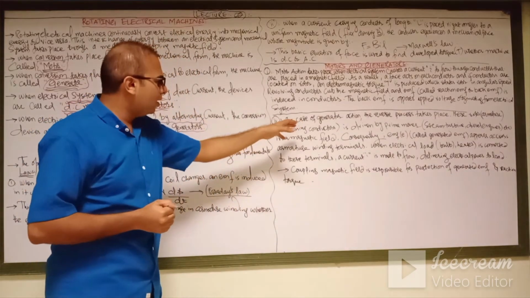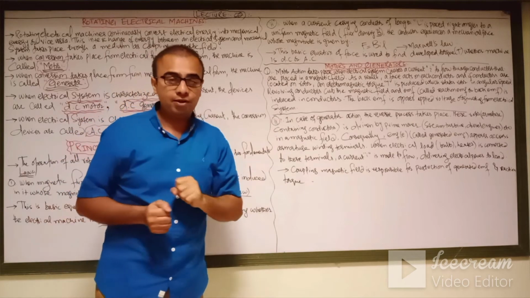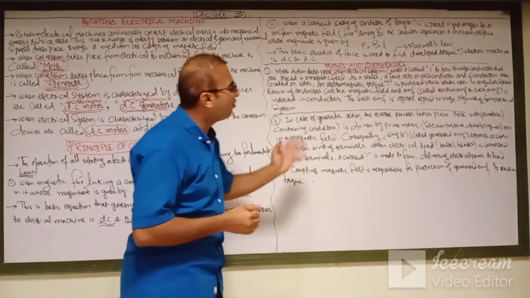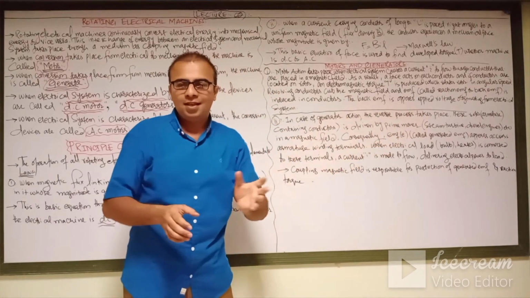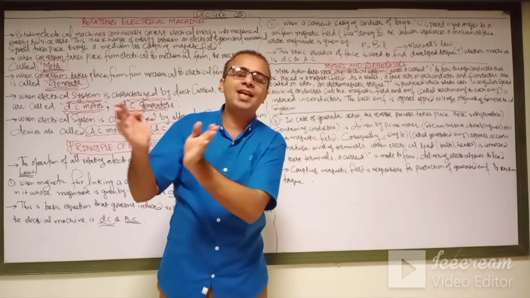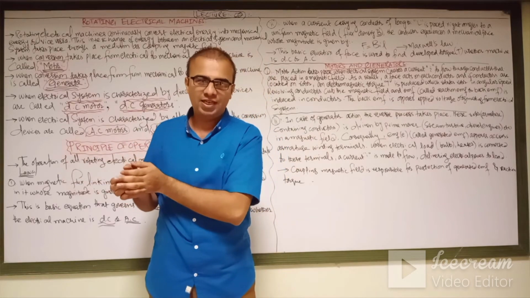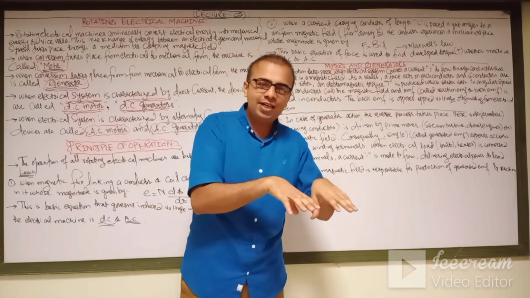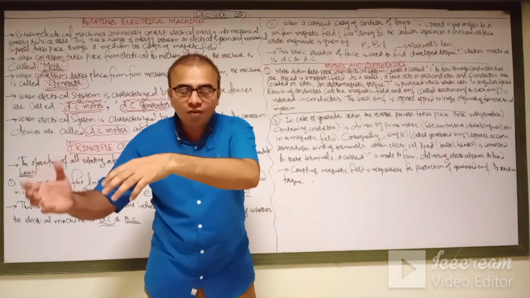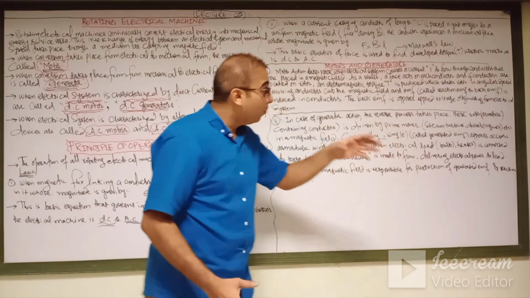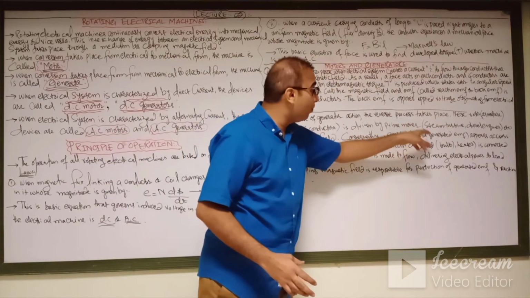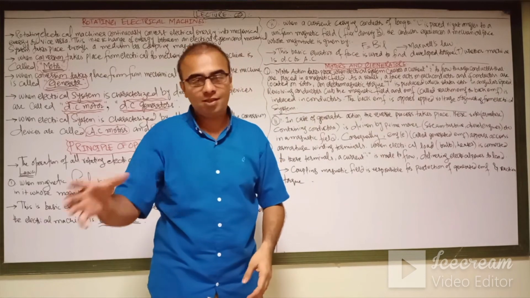So let's discuss the operation of the generator. Now, in the case of the generator reaction, the reverse process takes place. In the motor operation, we are providing the electrical energy and obtaining mechanical energy. And the generator process is totally a reversible process, meaning you give the mechanical energy from maybe your prime mover, maybe a steam turbine or a diesel engine.